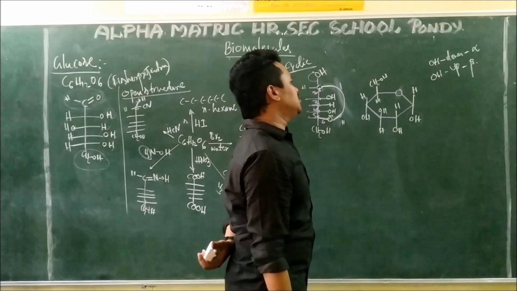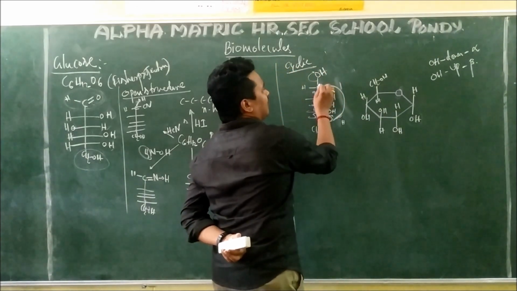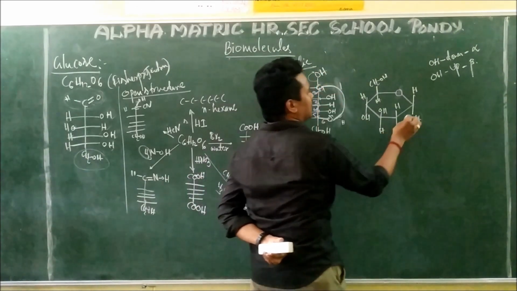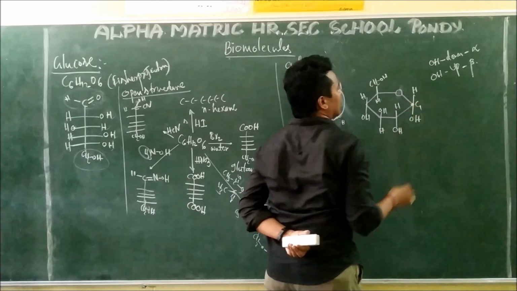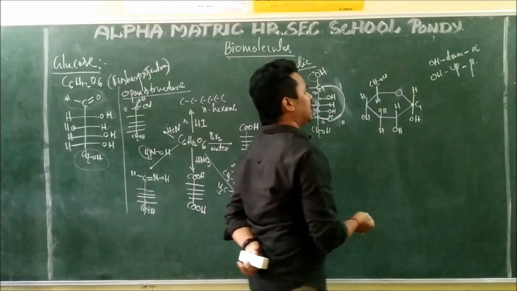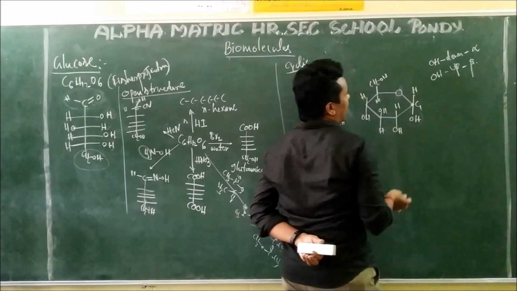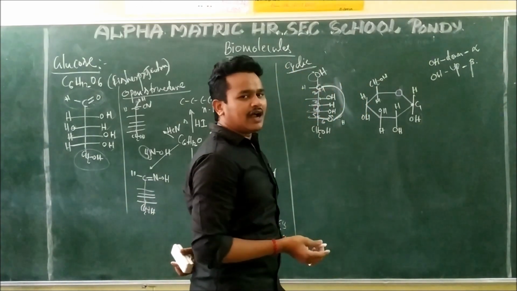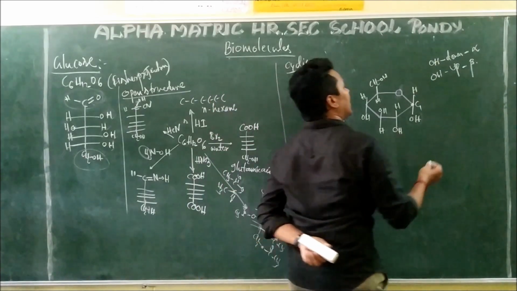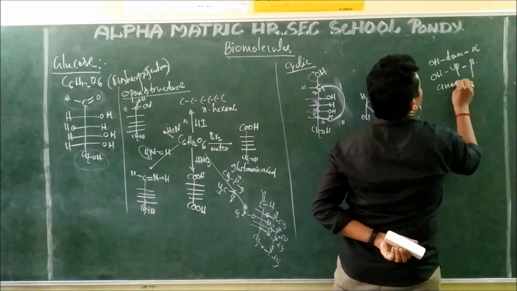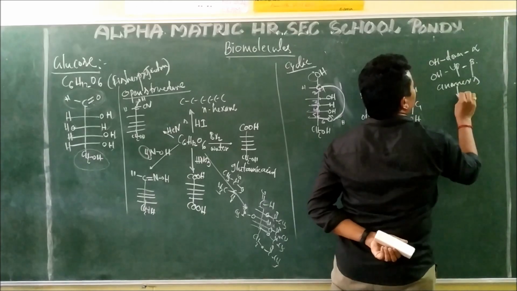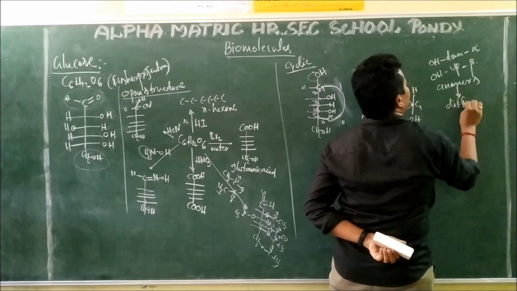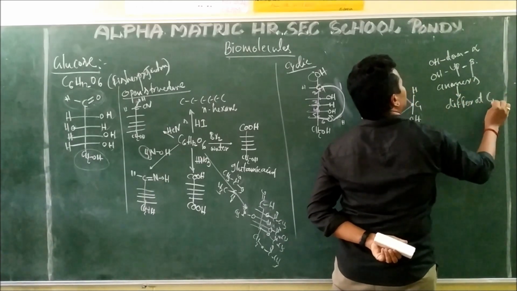Alpha and beta, these two vary at which position? Only the C1 carbon, the first carbon, carbon number 1. So alpha-D-glucopyranose and beta-D-glucopyranose are both called anomers. Anomers means they differ at the C1 position.